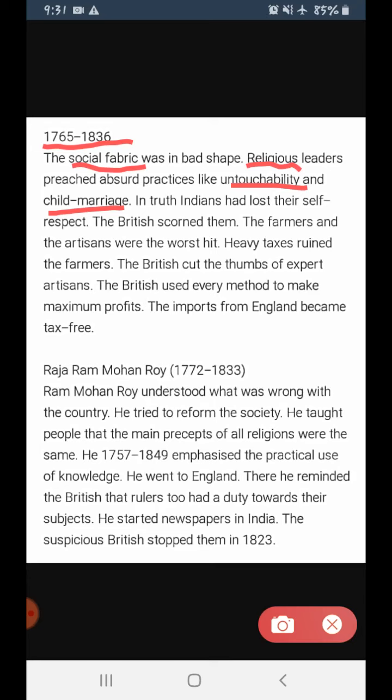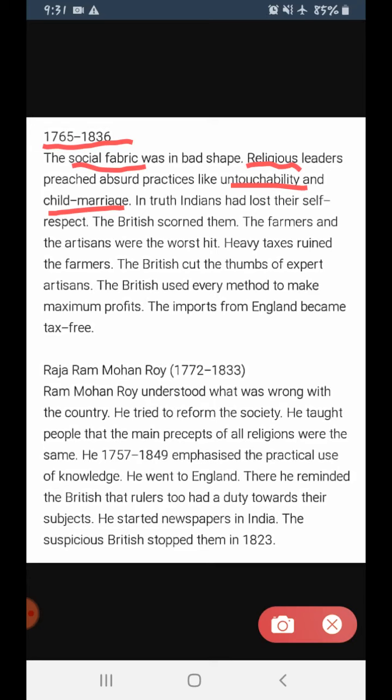When they know that two people are not greeting each other warmly, they are always fighting against each other, and they are having a cold war among themselves, then definitely the third person would try to take advantage. Yes or no? So who is the third person here? It is the Britishers. So the Britishers tried to dominate Indians slowly and gradually. Clear? Next.